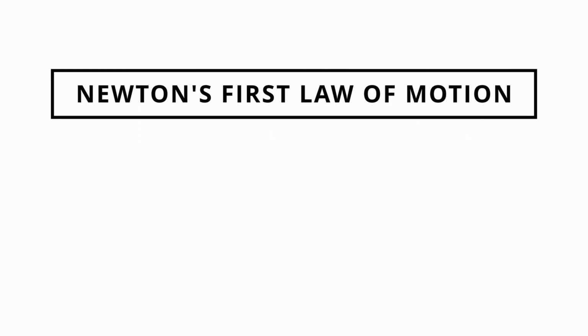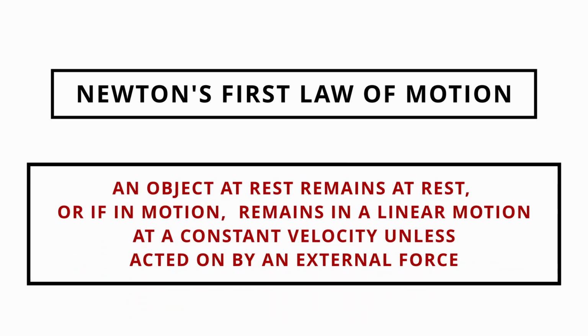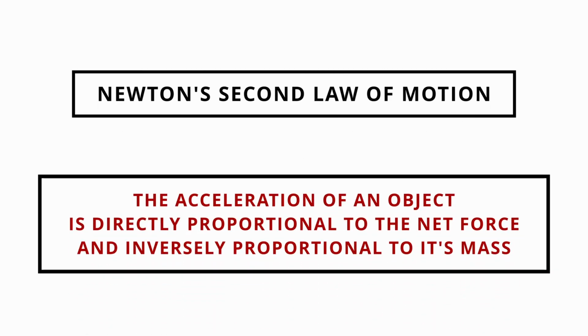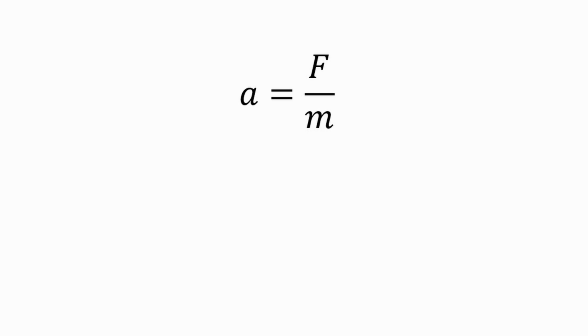Newton's first law of motion, as applied to the movement of an object in an inertial frame of reference, states that an object at rest remains at rest, or if in motion, remains in linear motion at a constant velocity unless acted on by an external force. Newton's second law states that the acceleration of an object is directly proportional to the net force and inversely proportional to its mass. It can be seen as the definition of what a force is in Newton's mechanics. Or, using the definition of acceleration, the force is equal to mass times the second derivative of position with respect to time.